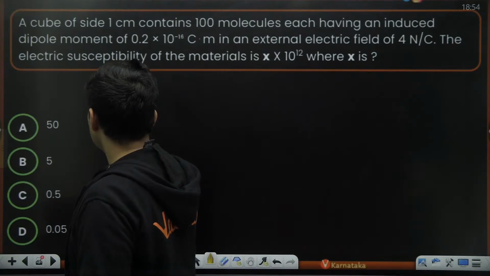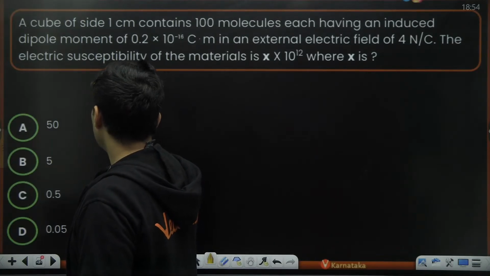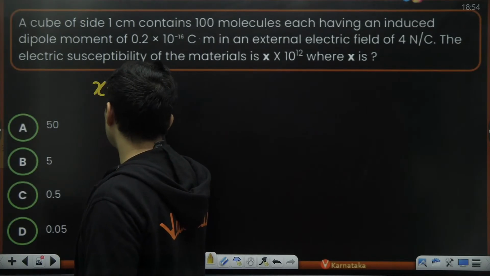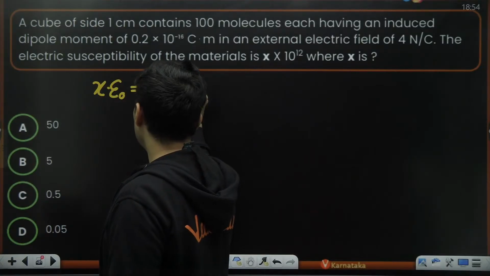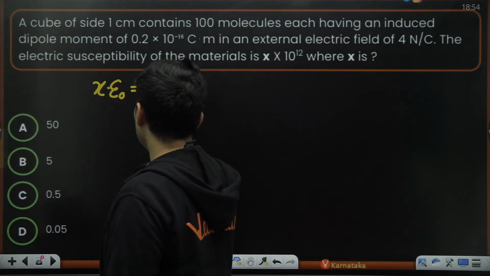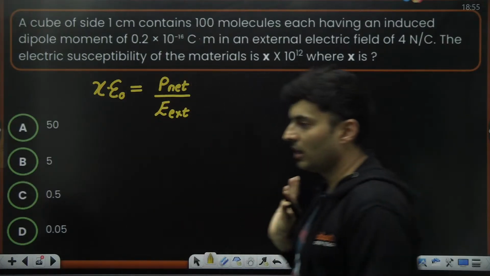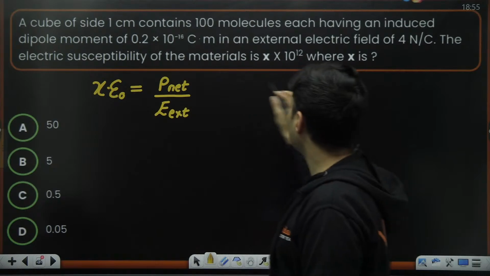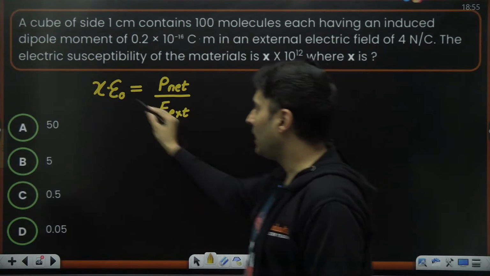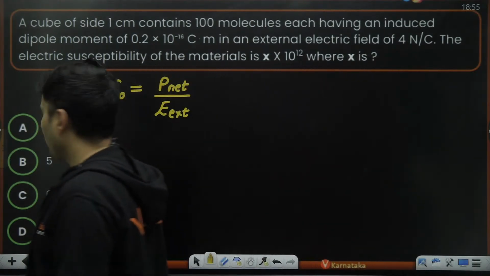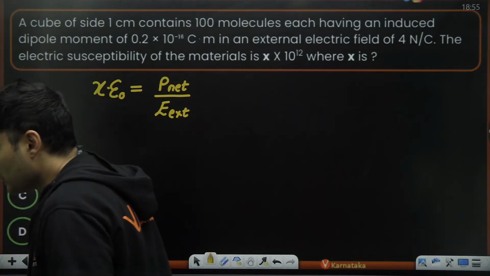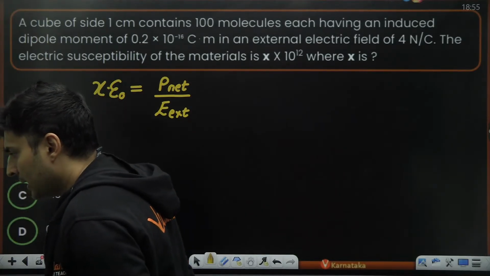Electrical susceptibility multiplied by permittivity of vacuum is the net dipole moment upon the external electric field. So this is the formula, guys. X is basically the susceptibility which you want, and epsilon naught is permittivity of vacuum. That's how it goes. Okay, great.